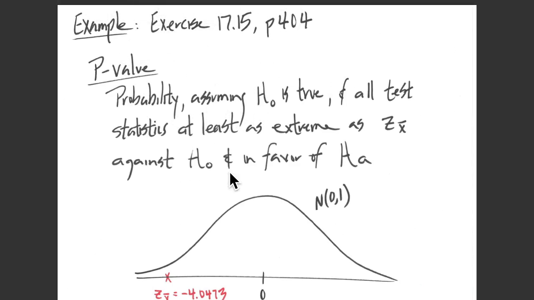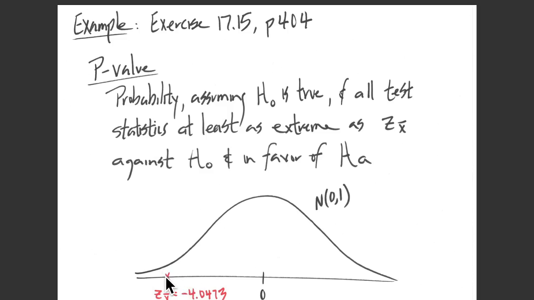So what would a test statistic that's at least as strong as ours in favor of HA be? Well, our test statistic was in favor of HA because it was less than the hypothesized mean from the null hypothesis. Data that would be even more strongly in favor of HA than ours would be z-scores that were smaller than ours, right?